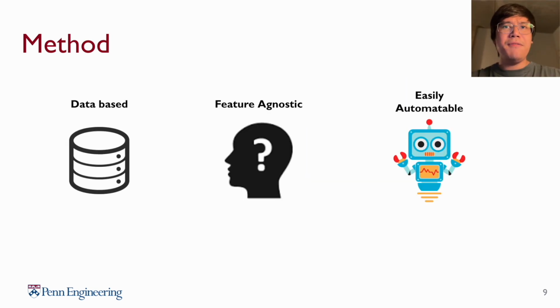Going through some of the benefits of our approach, we first note that it is a data-based method. Thus, it does not depend on architecture and can be easily implemented across various model families. Next, it is feature agnostic, meaning that we do not need to know about which spurious cues exist in the dataset ahead of time in order to mitigate them. Finally, our analysis shows that our method works even if explanations in the training data are generated by an LLM.